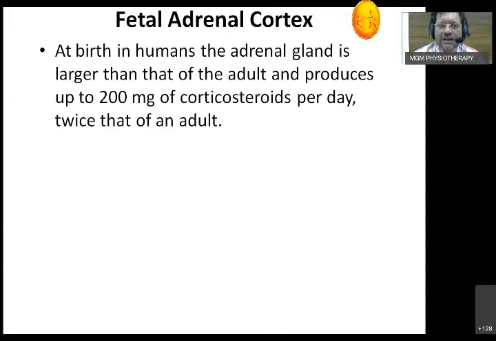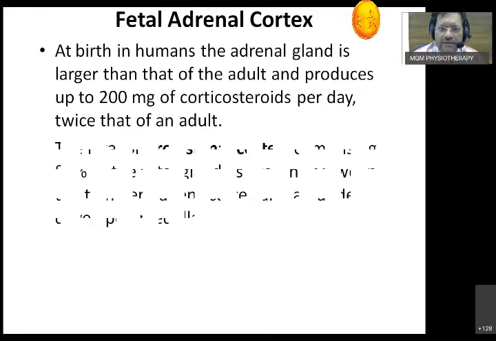The fetal cortex cells are larger and slightly different. They produce almost 200 milligrams of corticosteroids, almost twice that of the adult. Second important thing, initially found accidentally: fetal adrenal corticosteroids help in maturation of the lungs. That is what we have to remember. It starts secreting around 28 weeks, around 7 months, and increases slowly in the fetus. The lung requires inflation, and it requires a surfactant.